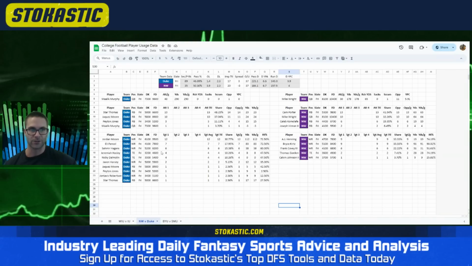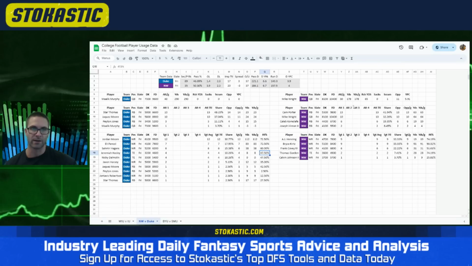Tight end is a rotation. Nicky Dalmolin, he was at 47% of the routes. Jeremiah Hasley, 47% of the routes. 4 targets apiece. Expect this to continue. And when they run 12 personnel, you'll see, I think, Pancol and Higgins come off the field, more Higgins than anyone else. But the Duke tight ends, I guess, are in play. I don't have a ton of interest, not with Pancol being a little bit more expensive.